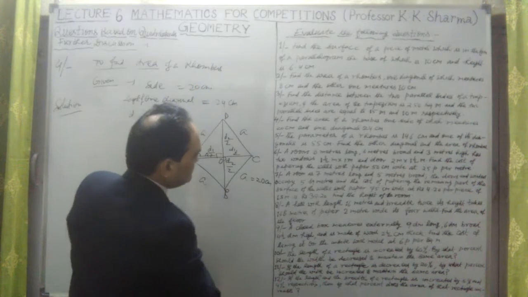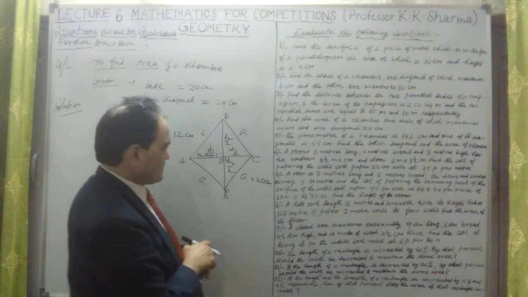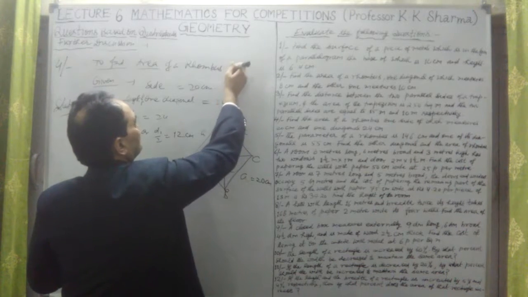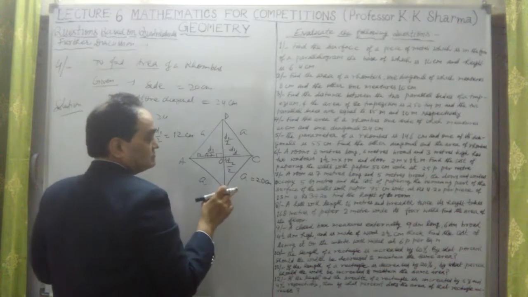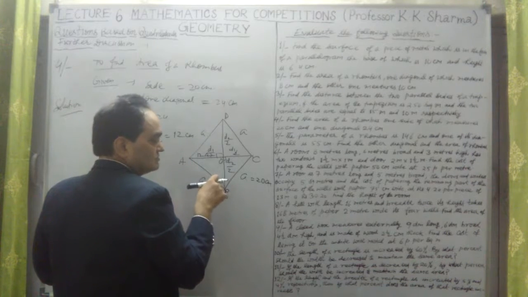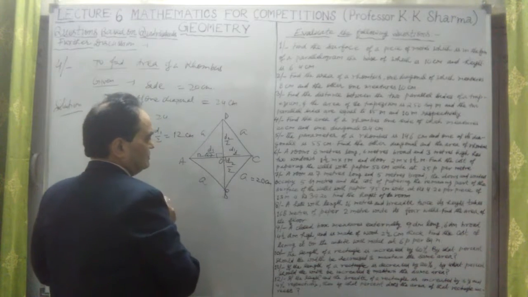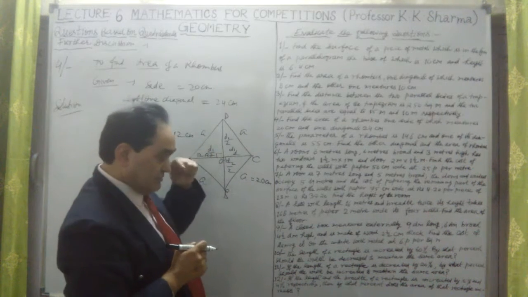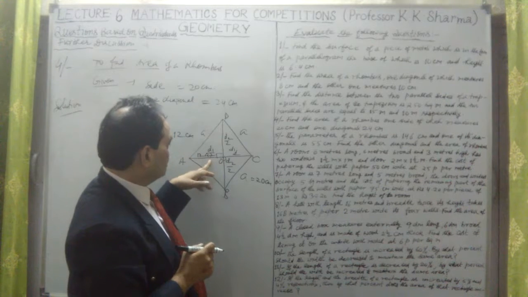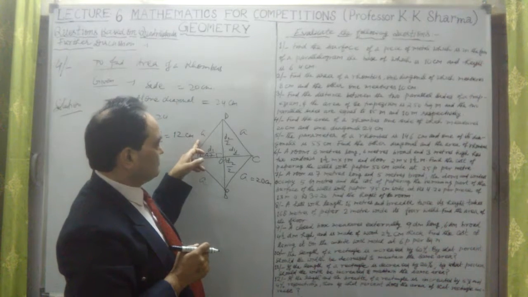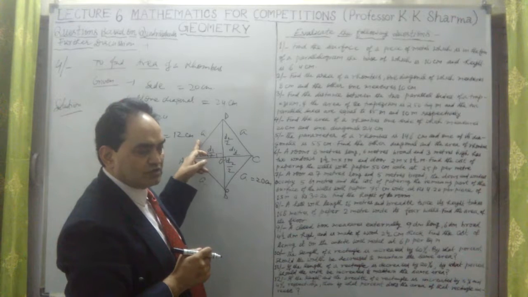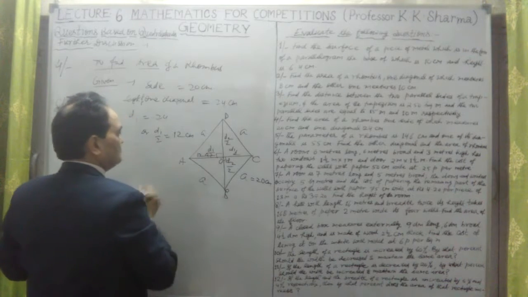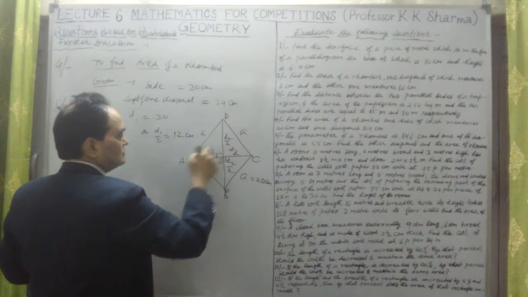To find the area of a rhombus, we have to find out the second diagonal. Question number 4, find the area of a rhombus. The second diagonal is not asked, but we have to find the second diagonal, only then we can find the area. Taking this 12 and this side 20 centimeter, we can calculate with the help of a right angle triangle. So with the help of a right angle triangle, we can find out the second diagonal.